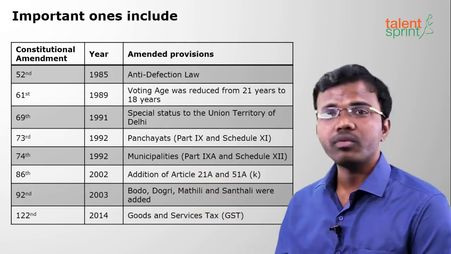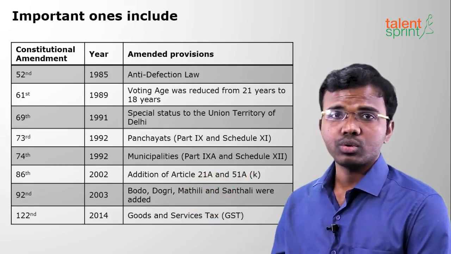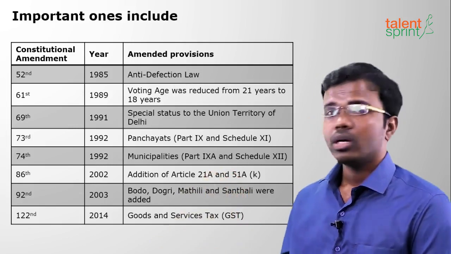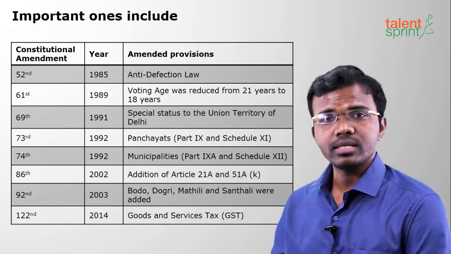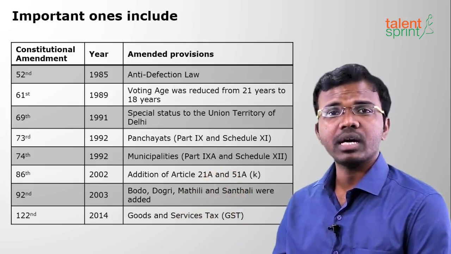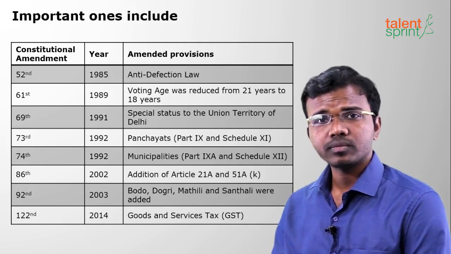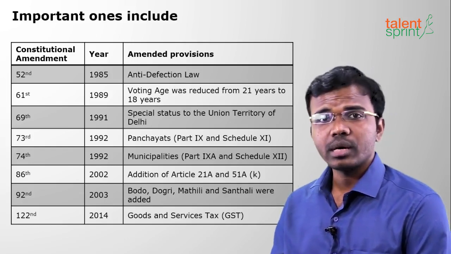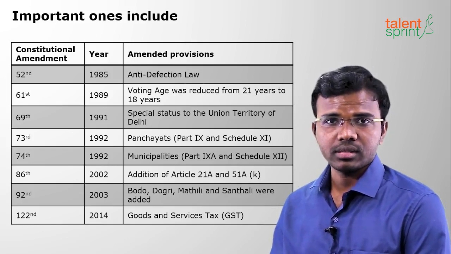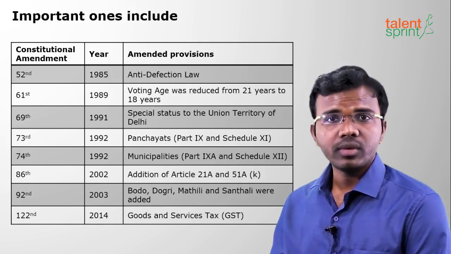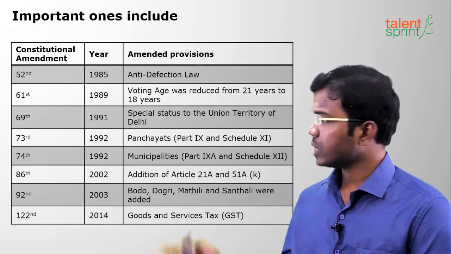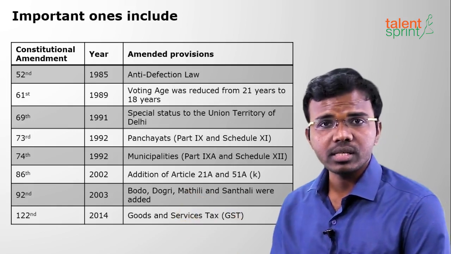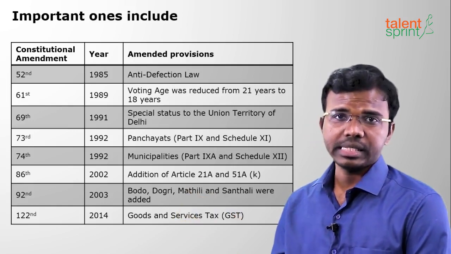And the last is the 122nd Amendment Bill 2014. It deals with our GST, goods and services tax. At present we have the 123rd Amendment, which deals with the National Commission for Backward Classes. So till date we have 123 amendments, and these are some of the important amendments which we need for our examinations.